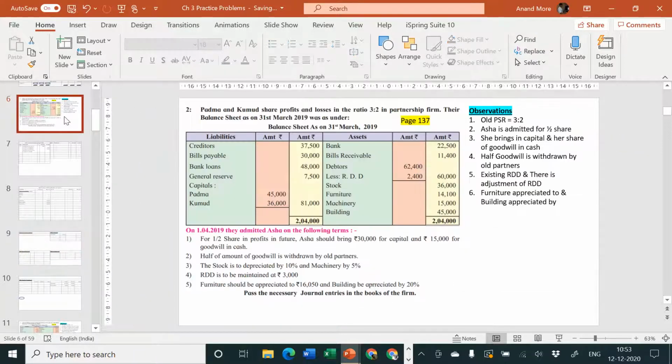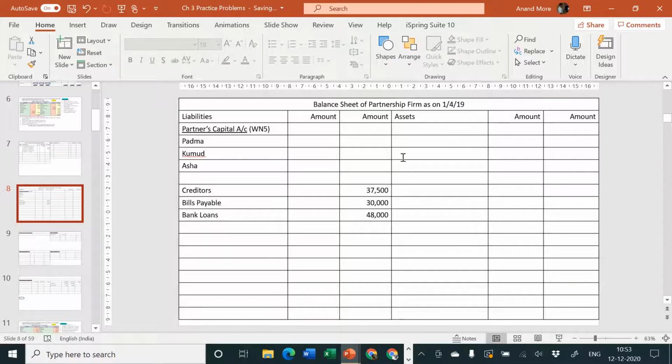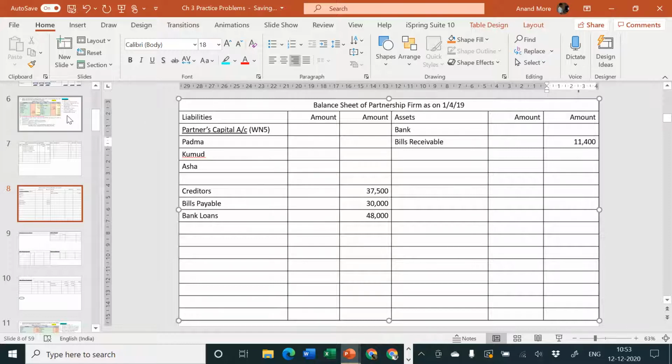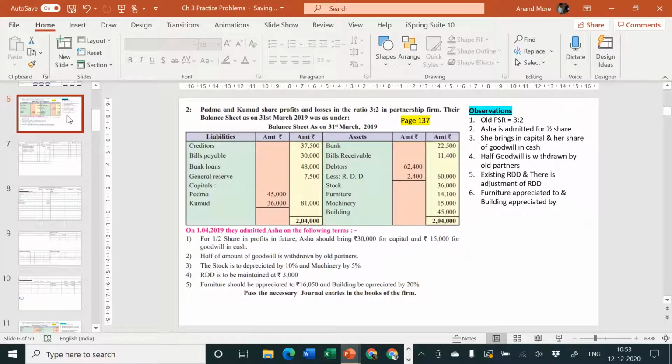Next one, bills receivable. I don't think there is any adjustment for bills receivable, so it will go to the balance sheet assets side inner column. Bills receivable 11,400. First one is bank. Let me leave the space there, and then I'll write bills receivable directly in the outer column, 11,400, because there is no adjustment and no journal entry, only posting from the problem balance sheet to the closing balance sheet.